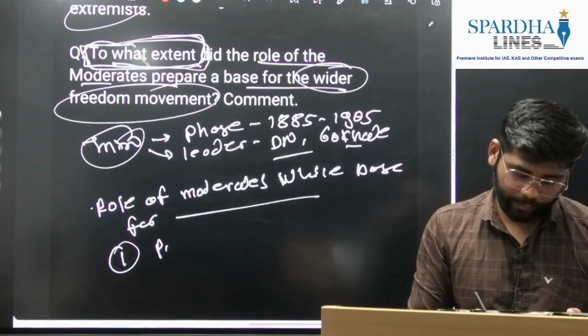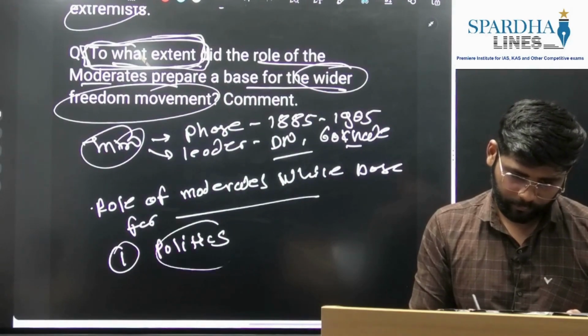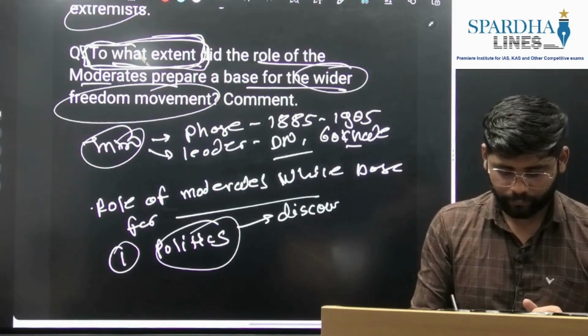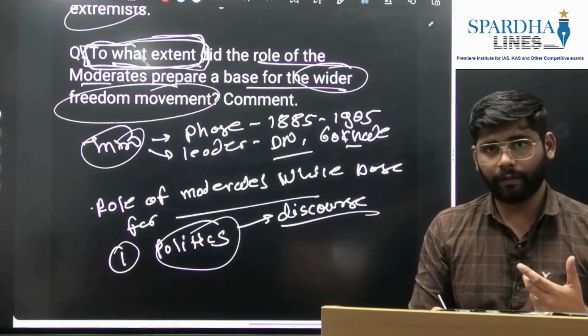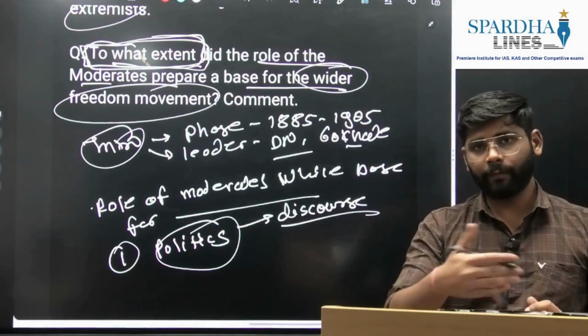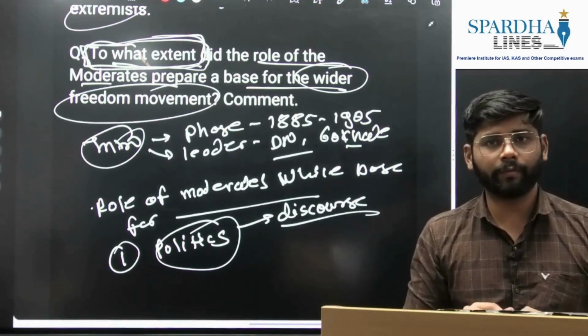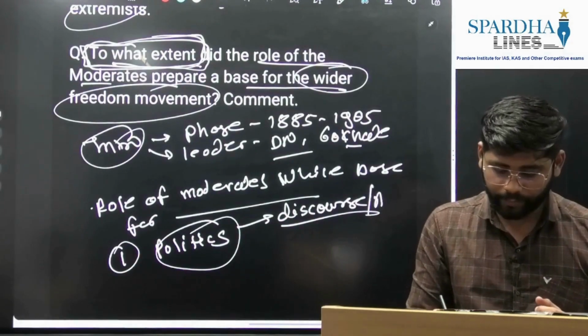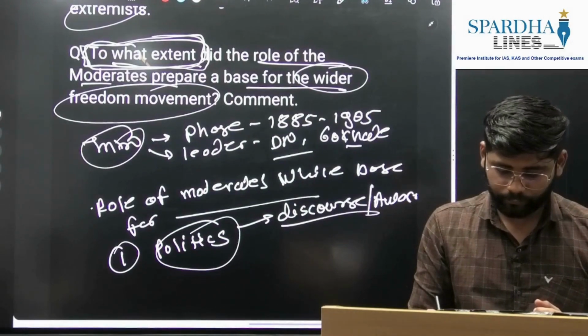So when it comes to politics, okay, they started discourse. They started the idea of nationalism here by making people believe that they can have freedom from this oppression. So discourse they started, or you can say awareness.